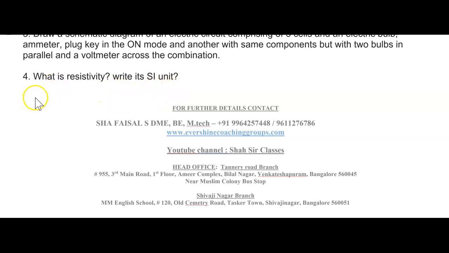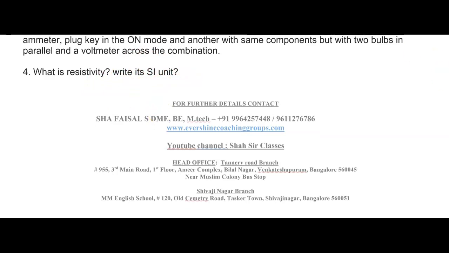One more question you can add here itself, option C: define the unit of electric current and potential difference. You can define those. That is a very important question. It has appeared in the exam.